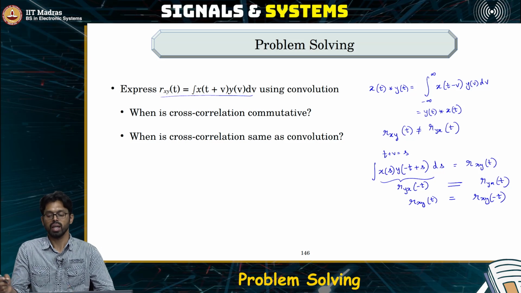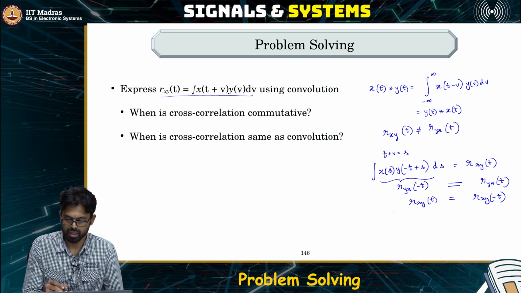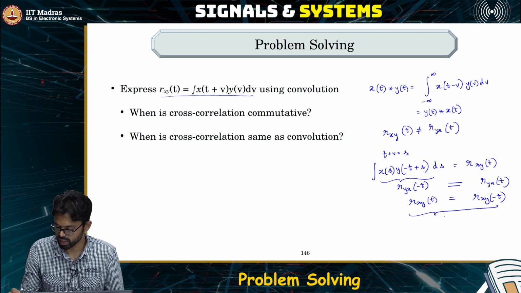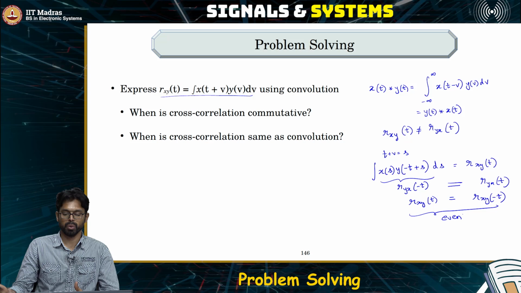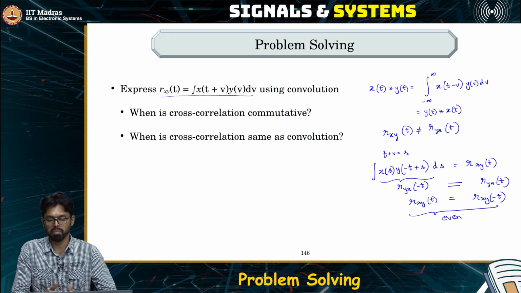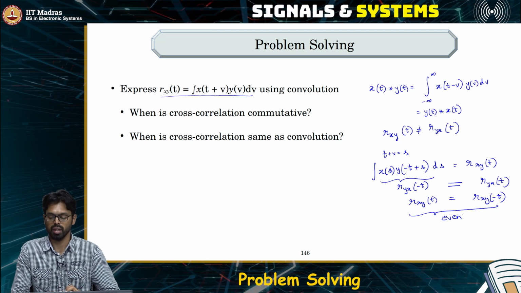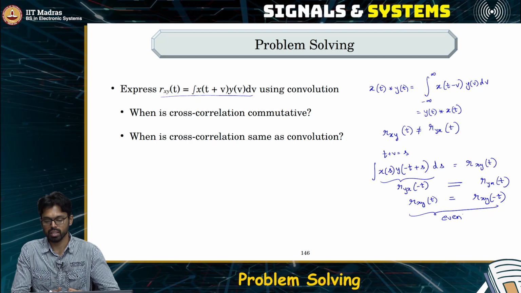In other words, if the cross correlation is an even signal, whenever they are even, they become commutative. You can find this integral in any order and you will still get the same output. So cross correlation becomes a commutative operation when the cross correlation signal is an even signal.